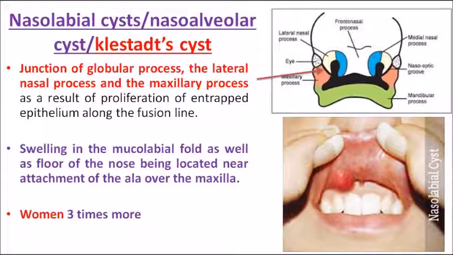Clear? And they are mostly seen in women. So that picture is that of a woman. So nasolabial cyst is 3 times more commonly seen in women. So note that point, very important. And the location is very, very important. They are seen in the junction of globular process, lateral nasal process and maxillary process. And they are extra-osseous, that is why I have given the clinical picture.